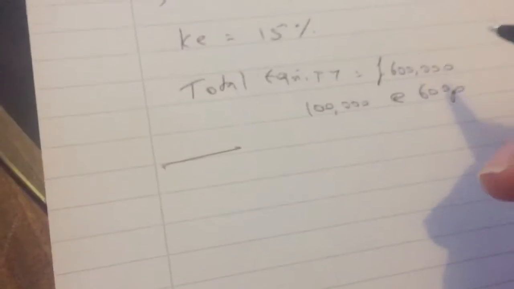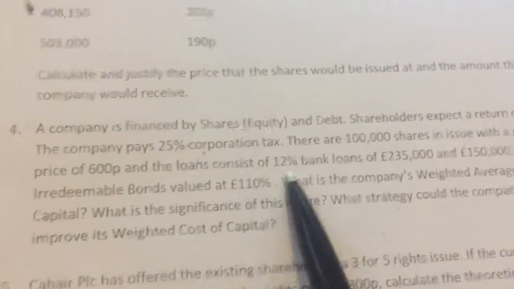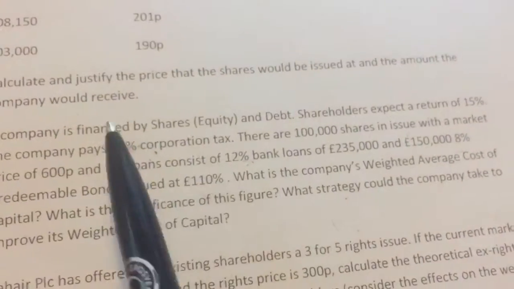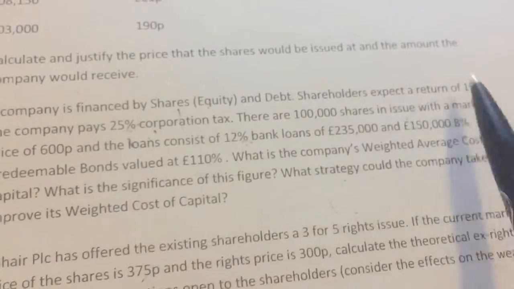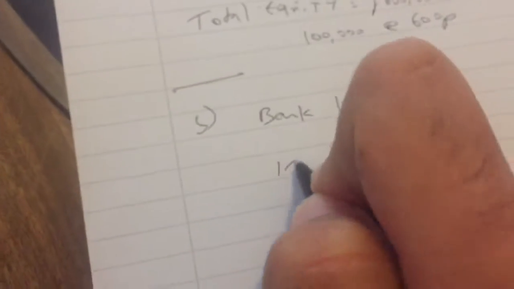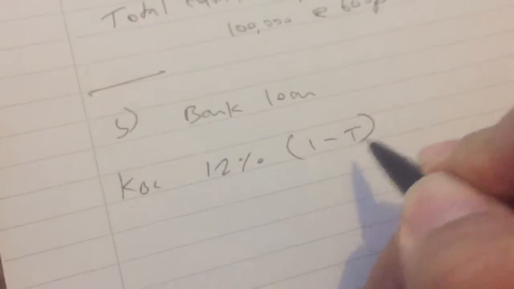And then you've got your bank loan. Here they've told you that the bank loan consists of 12% bank loans at 235k, but the company pays 25% corporation tax. Corporation tax doesn't impact equity at all, but it does impact your bank loans. So for cost of bank loan, you're doing 12% multiplied by 1 minus tax.